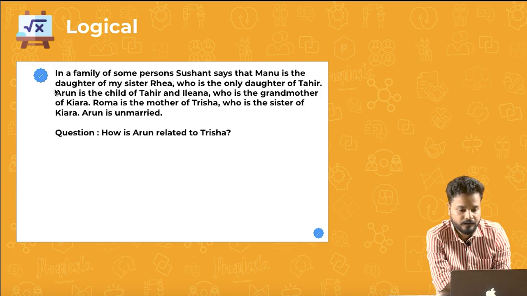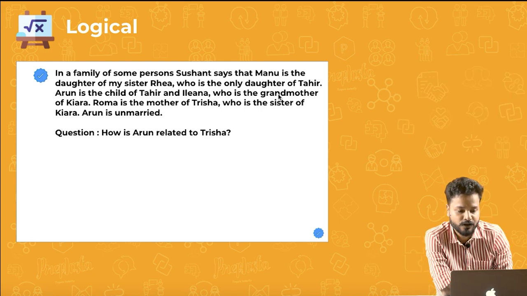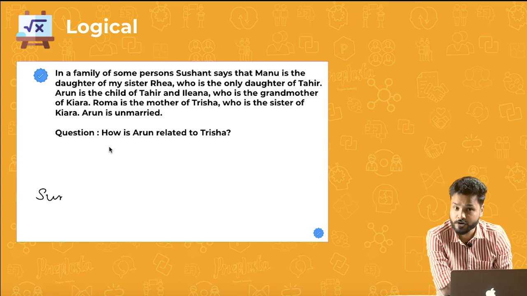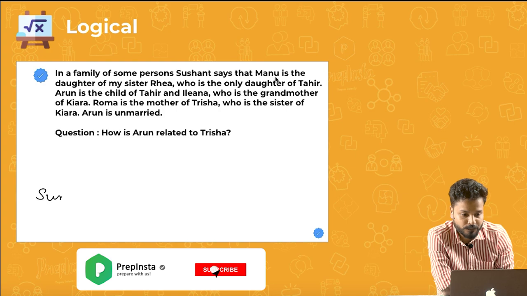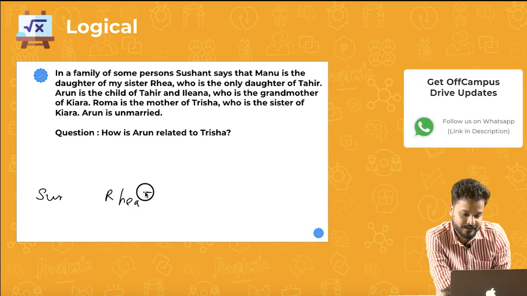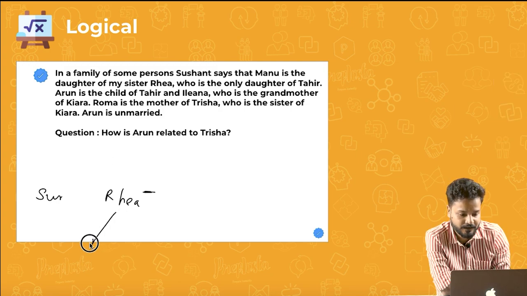Alright. It says in a family of some persons, Sushant says that Manu is the daughter of my sister Riya. As I've said, I will not assume gender. I don't know whether Sushant is male or female. You know that Sushant is basically a male name, but if it is not given, you will not assume it. So, Manu is the daughter of my sister Riya. So, Riya would be Sushant's sister. I'll put a minus sign because Riya is sister. Manu is the daughter of my sister Riya, so Manu will come here. Cool. We are done till here.